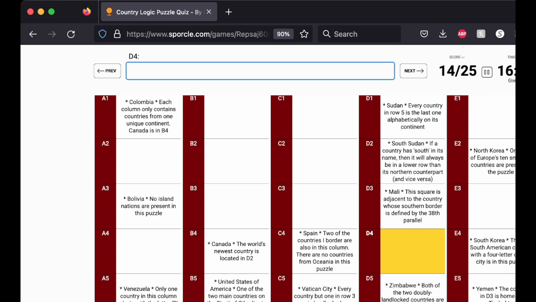Only two of Europe's 10 smallest countries are in the puzzle. And we have Liechtenstein and Vatican City, so Andorra's not here, so Spain and Portugal are in here somewhere. So Spain and Portugal, France and Portugal. France is not landlocked, Portugal is not landlocked. Ergo, Liechtenstein must be cell C3, the country with the only non-rectangular flags in the same diagonal as the world's smallest country. So Vatican's the smallest country,